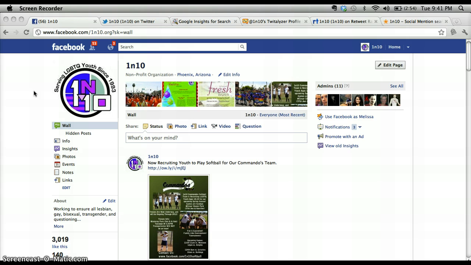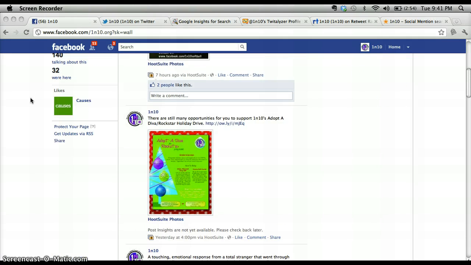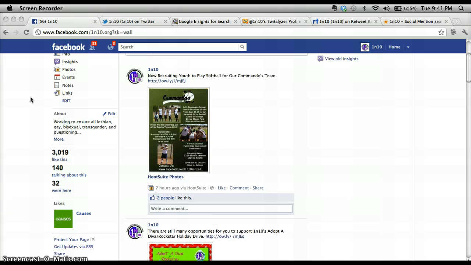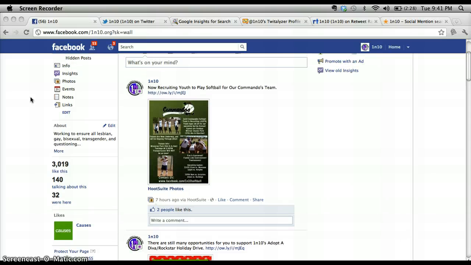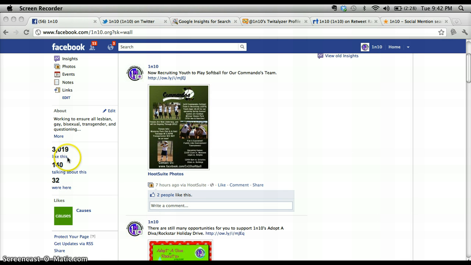A Facebook insight is a great place to see exactly how many people are liking your page, how many people are sharing your information, etc. So we'll begin by looking at the page, and it's very generic, straightforward. They post pictures, links to events, links to videos, and that sort of thing to garner an audience.